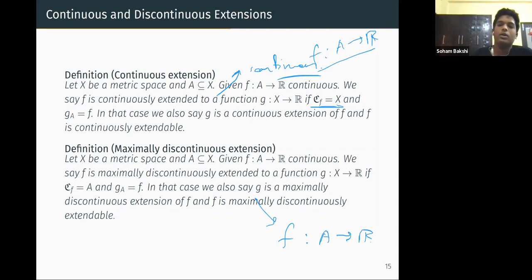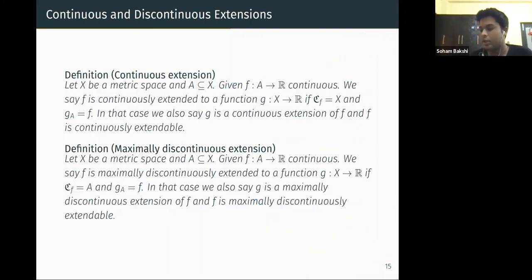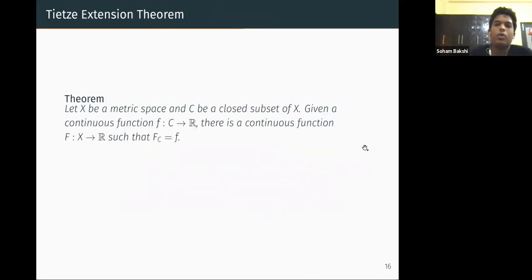Okay. So now what is the thing we are relating to here, like what do we want to do here? Before that, let's see a very famous theorem on continuous extensions.